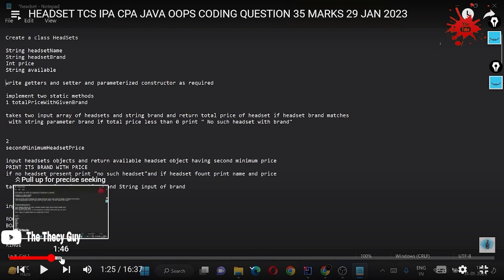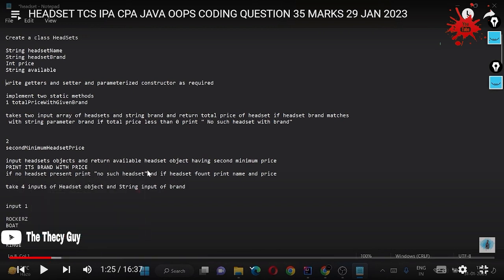Okay, so no headset is present. Take two inputs. So this is the rough code which we are going to check. Second minimum: take input headset objects and return a print with its brand and price. Okay, so here also second minimum price. So we have done this wrong here. We are going to check. So we are changing this to second.